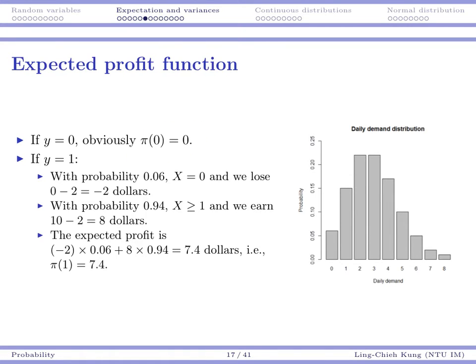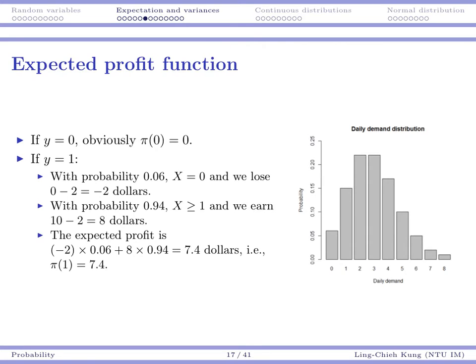If y is 1, then I need to do some calculation. I know with probability 6%, I'm going to have no demand, and in that case my profit would be -2 because I earned nothing but I paid $2 for procurement. With probability 94%, x is going to be greater than or equal to 1. And I don't care whether the demand is 1 or 2 or 5 or 8 because I only have 1 unit on hand.